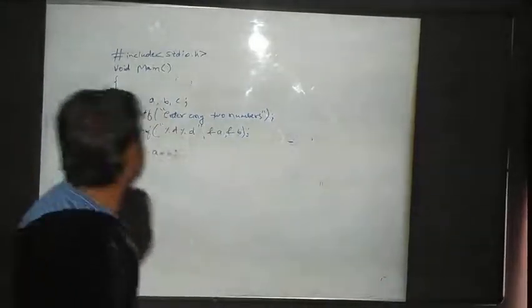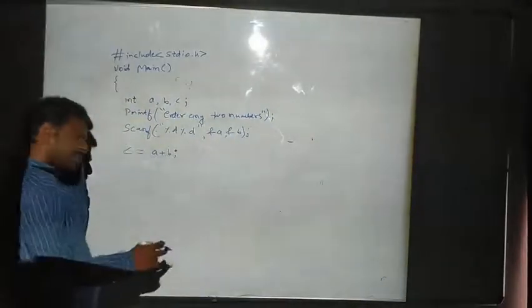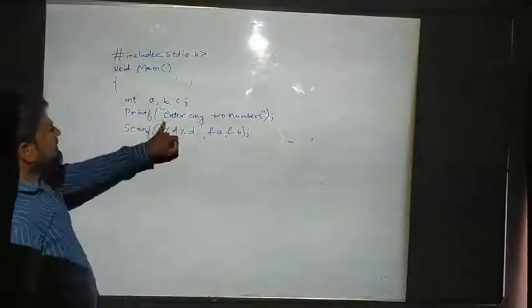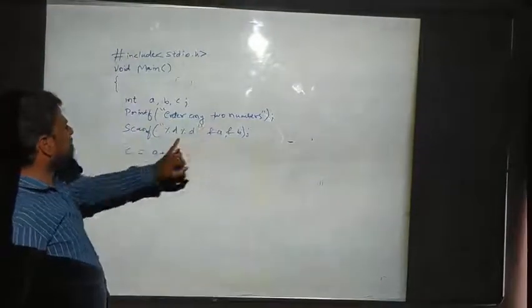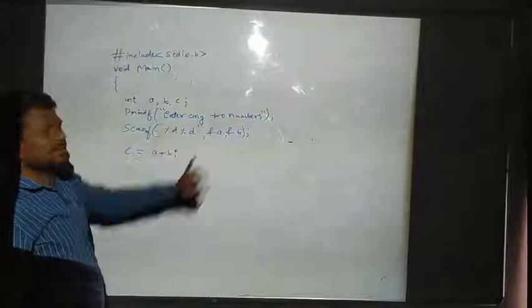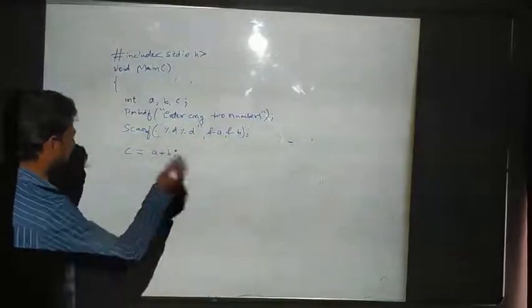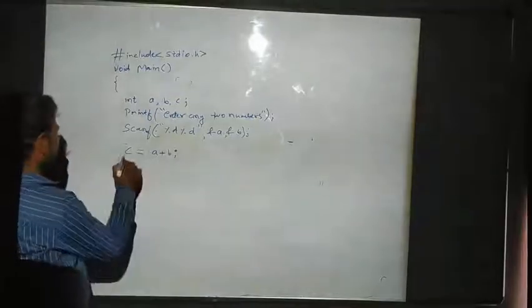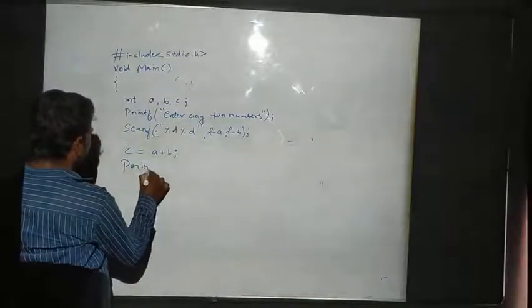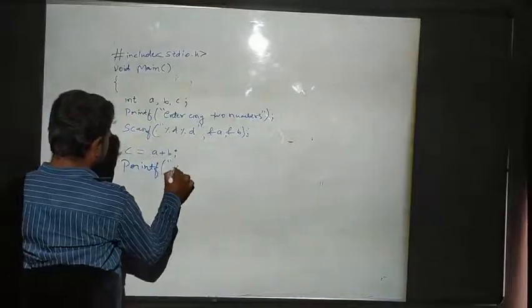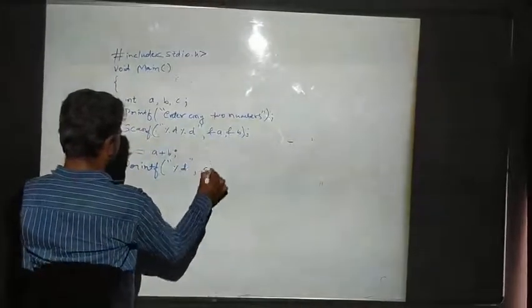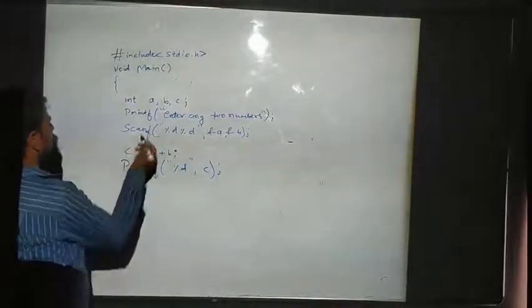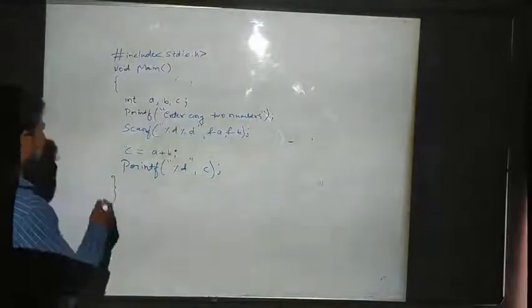If we want to print the c value, we can use the printf function. Otherwise, just think that for enter any two numbers, I have given %d, &a, &b, and c = a + b is the value I am printing. Directly I will print the c value here, that's it. Semicolon. After that I am closing this brace.